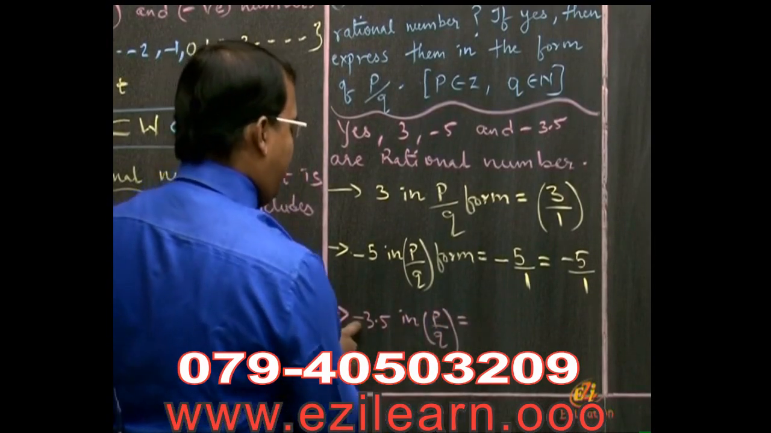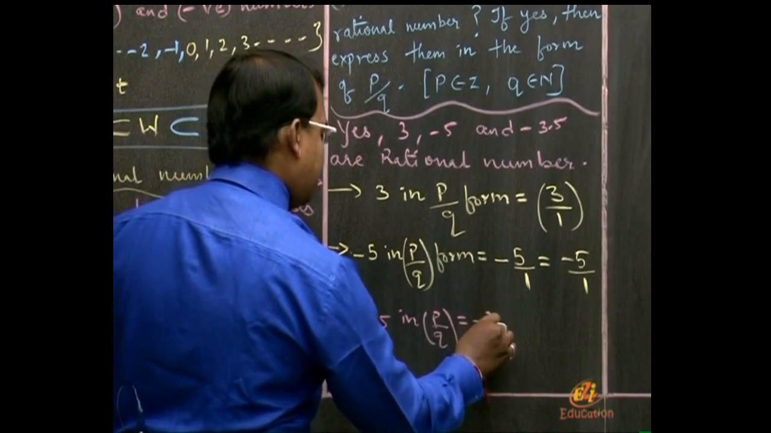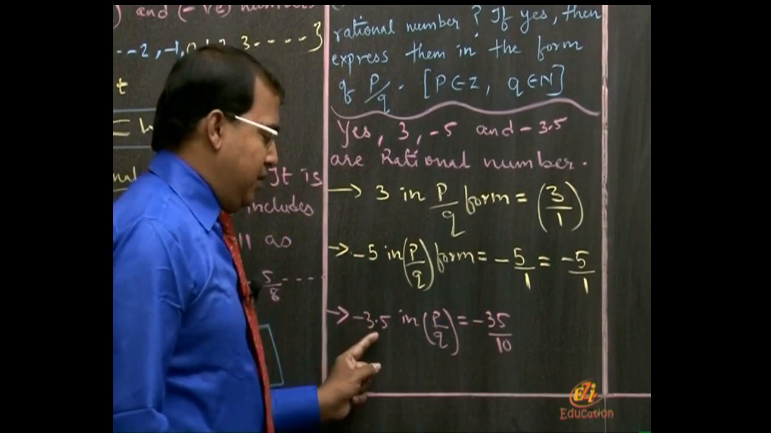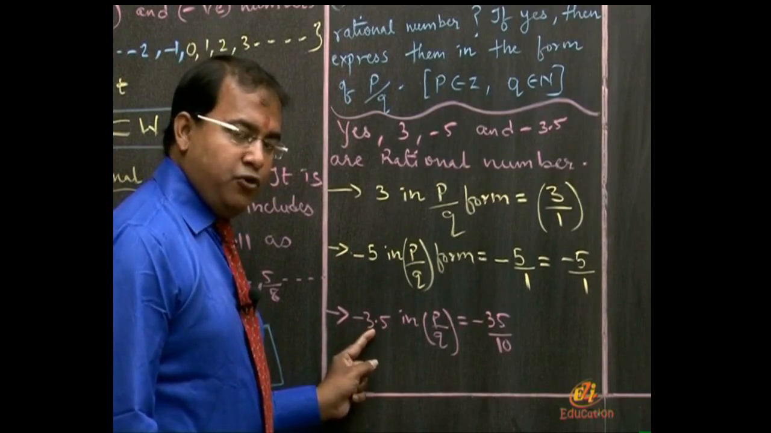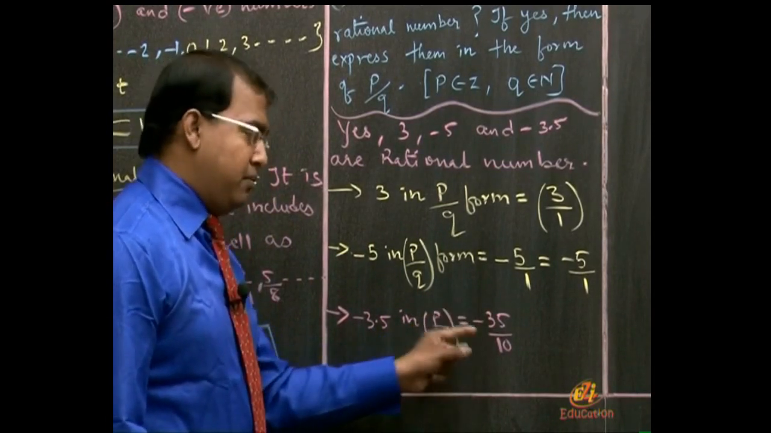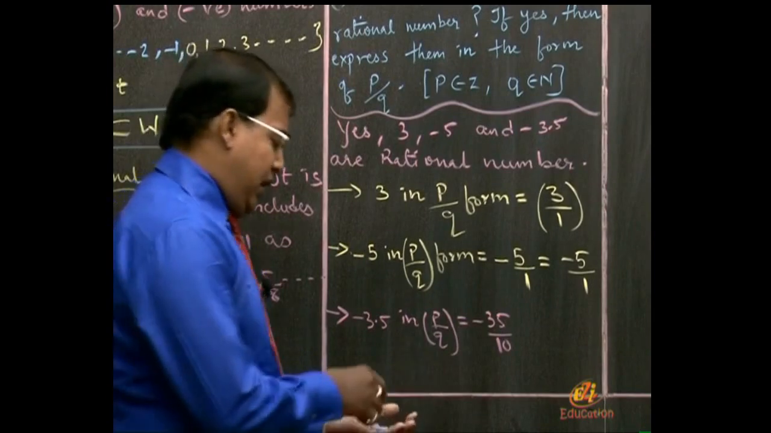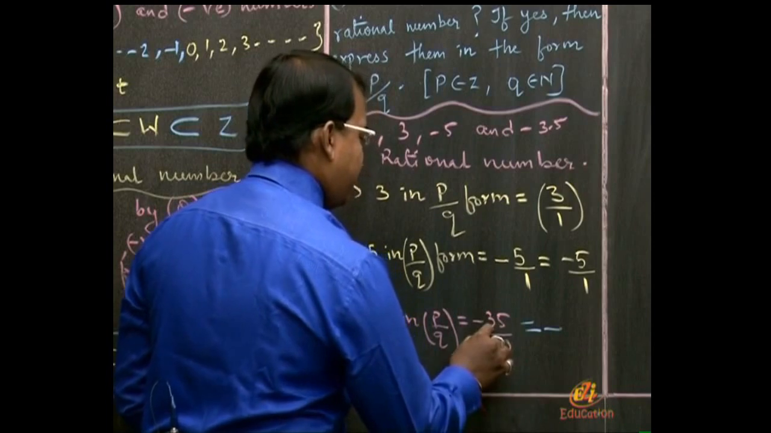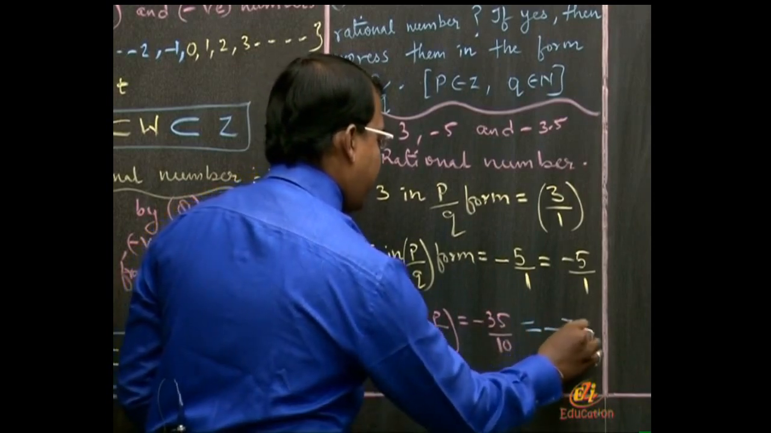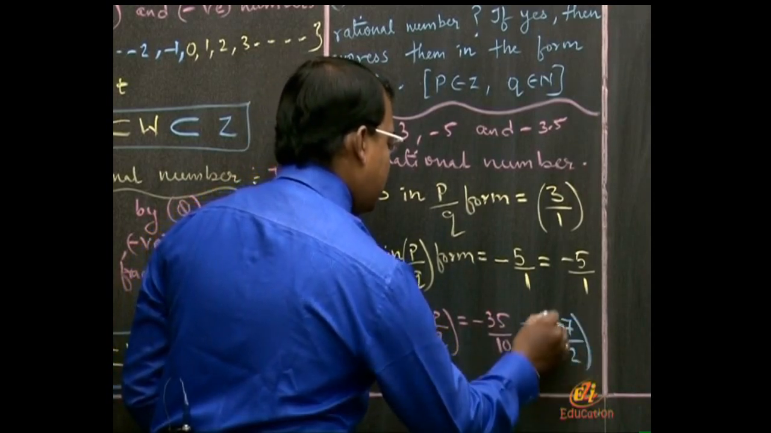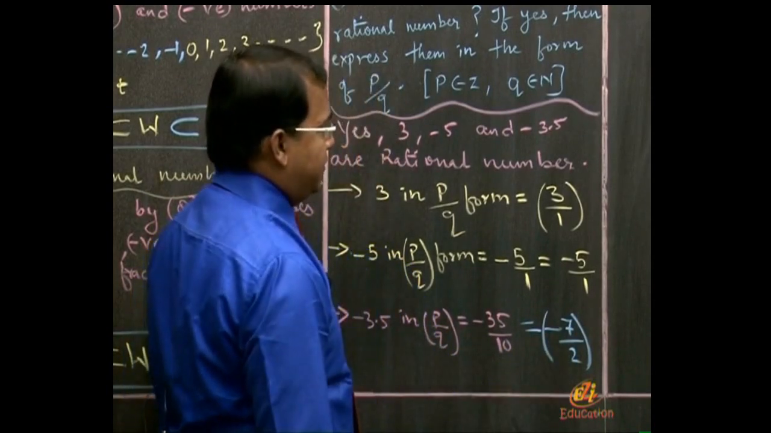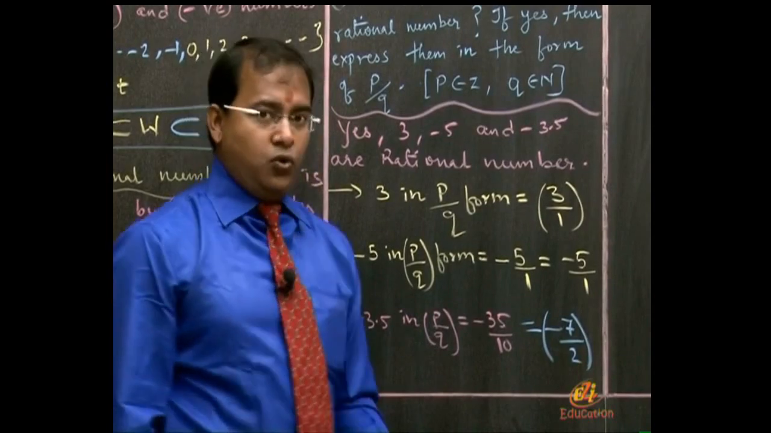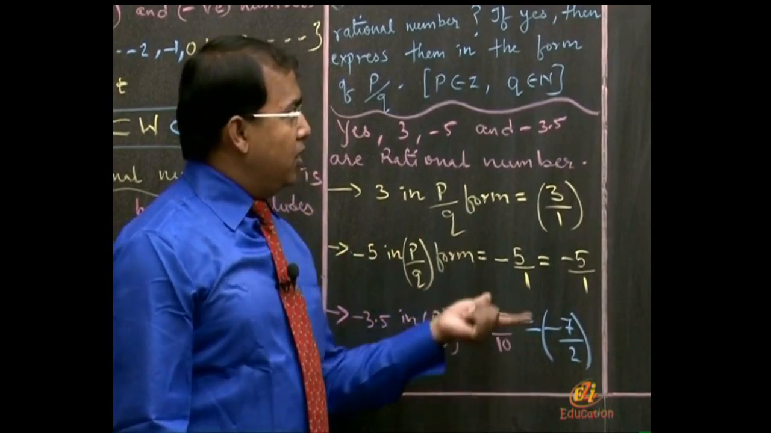Minus 3.5 will make it minus 35 upon 10. We will remove the decimal. To remove the decimal, I have to multiply by 10 in the denominator. So 35 upon 10, minus persists. Now we have cancellation: 5 sevens are 35, 5 twos are 10. So minus 7 upon 2 is your answer. So exercise 2.1, the first sum is over.